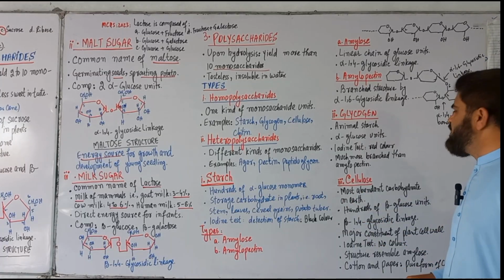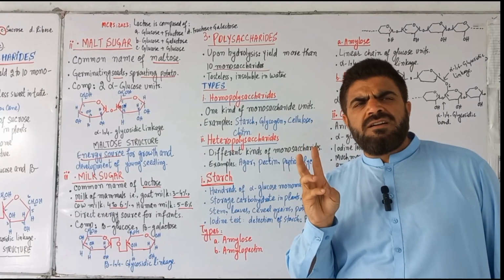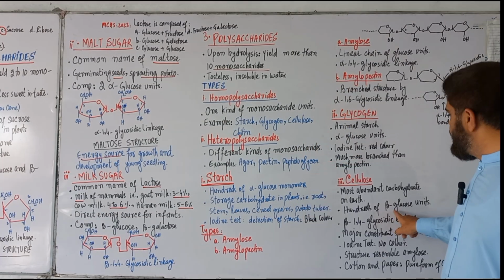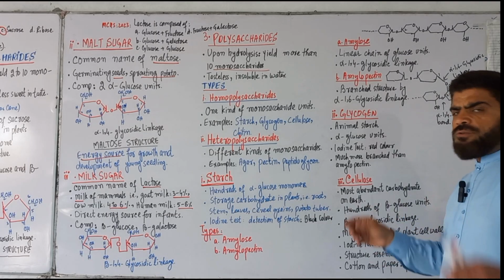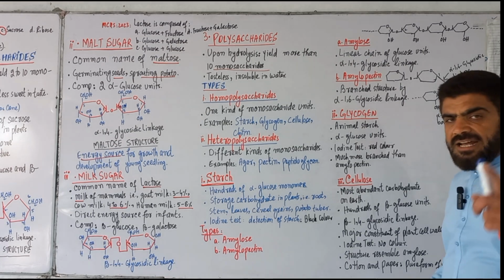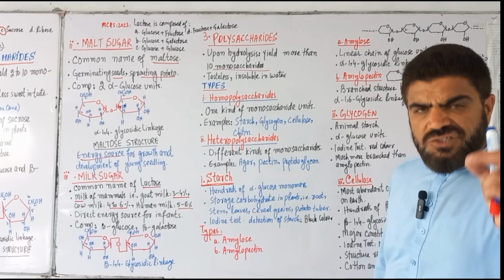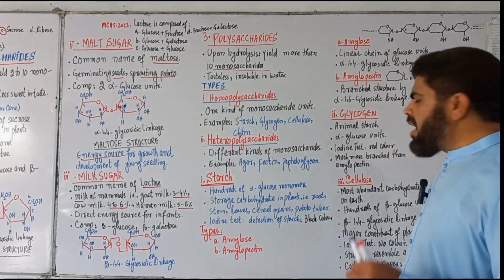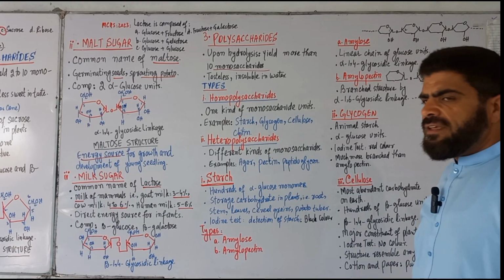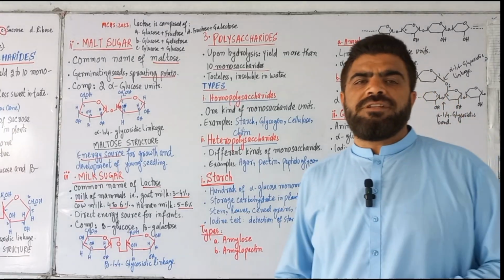Another example of a polysaccharide is cellulose, the most abundant carbohydrate in nature. It consists of hundreds of glucose units joined by beta 1,4 glycosidic linkages. Cellulose is a major constituent of the plant cell wall. Its structure, like amylose, is a perfectly straight chain. Cotton and paper are cellulose in its pure form.